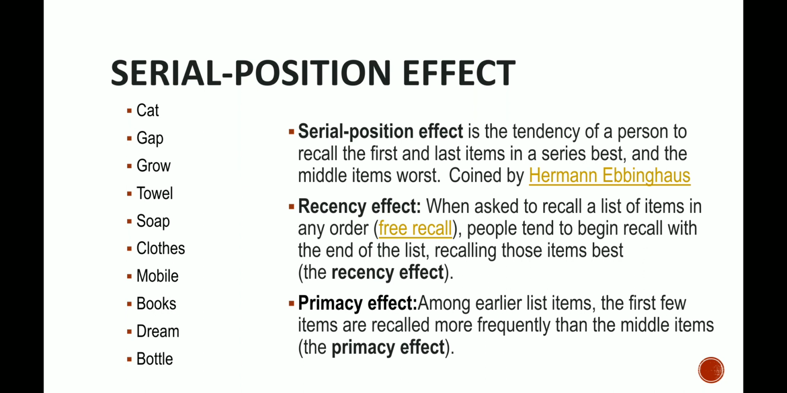And the second thing that is remembered quite easily is the first few words, that is known as the primacy effect. Primacy effect is among earlier list items; the first few items are recalled more frequently than the middle items. This is known as the primacy effect, because when a person starts reading the list, he is more attentive and the words remain in their mind a lot longer than the words that are presented in the middle.